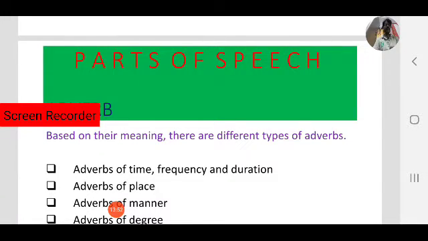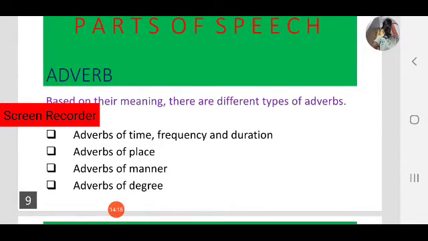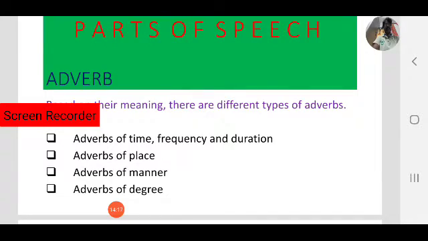What we have learned so far? We learned what an adverb is, and how it modifies a verb, an adjective, and an adverb. Now we focus on different kinds of adverbs. Based on their meaning, there are 4 types, or we can call it 5 types. Adverbs of time, frequency, and duration.